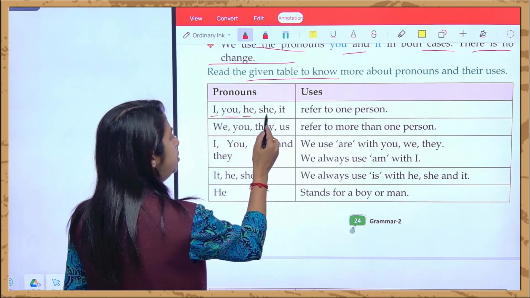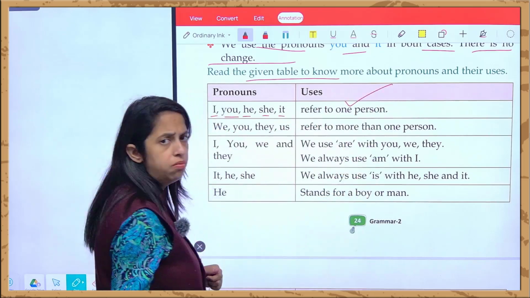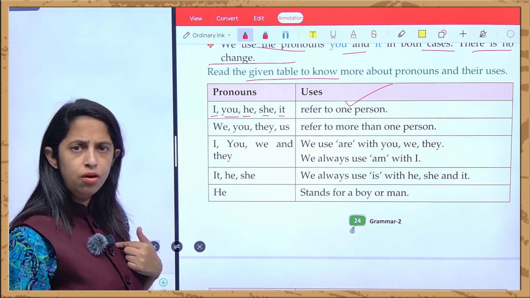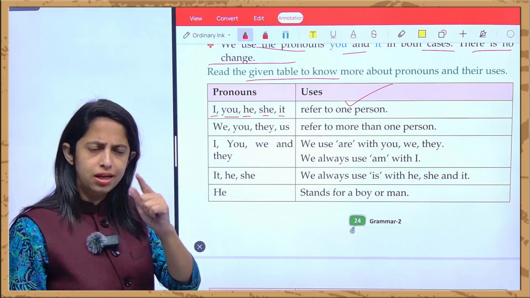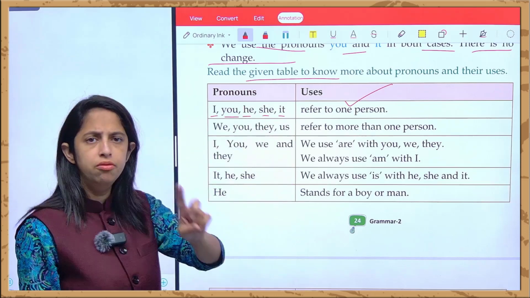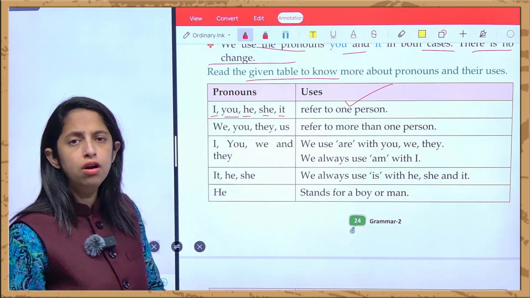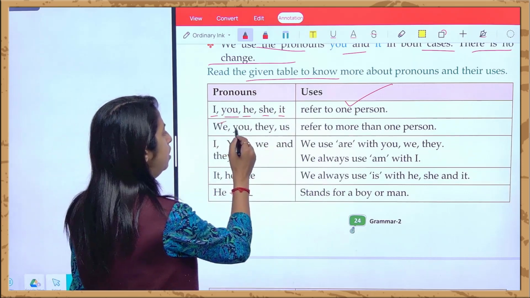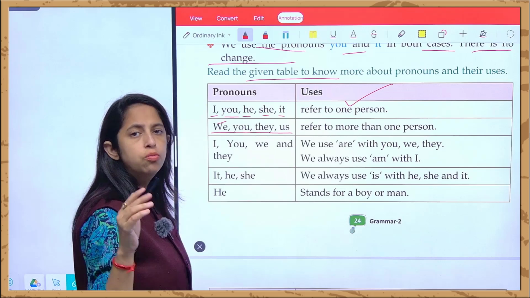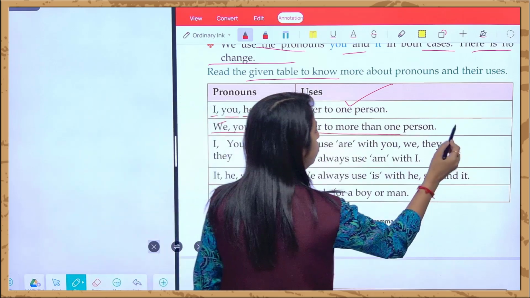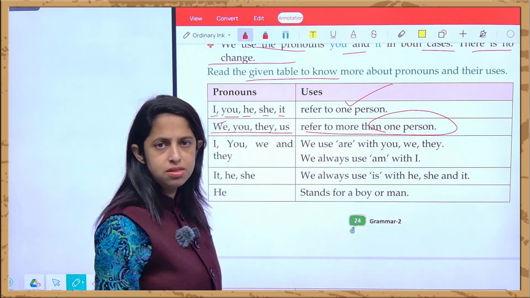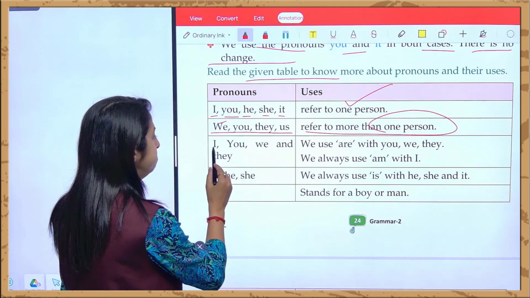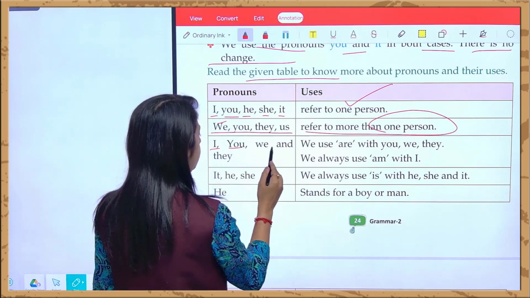I, you, he, she, it refers to one person. जब हम एक के बारे में बात कर रहे हैं, I भी मैं हूँ, you मैं आपसे बात कर रही हूँ एक ही जने के बीच में, he or she male female, और it is for non-living objects. We, you, they and us, they refers to more than one person. When we refer to more than one person, जब हम एक person से ज्यादा के बारे में बात करते हैं, I, you, we and they.